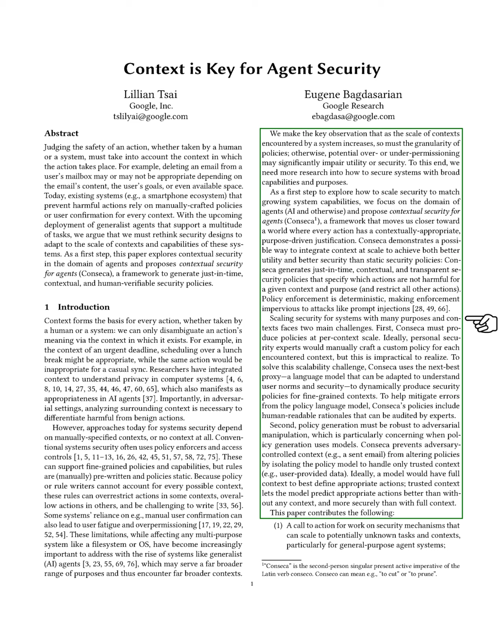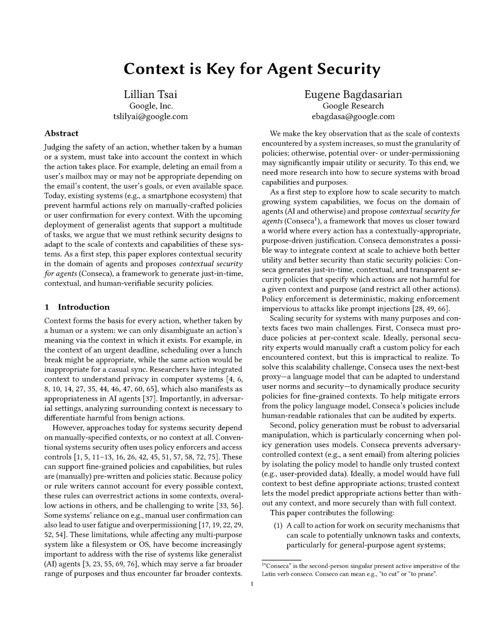Second, we must ensure that policy generation is resilient to adversarial manipulation. Conseca addresses this by isolating the policy model to only consider trusted contexts, preventing outside influences from altering policies. This approach allows the model to better predict appropriate actions while maintaining security. In summary, we call for more research on scalable security mechanisms for general-purpose agent systems, present Conseca as a context-aware security framework, and share a proof-of-concept prototype integrated with a Linux agent.